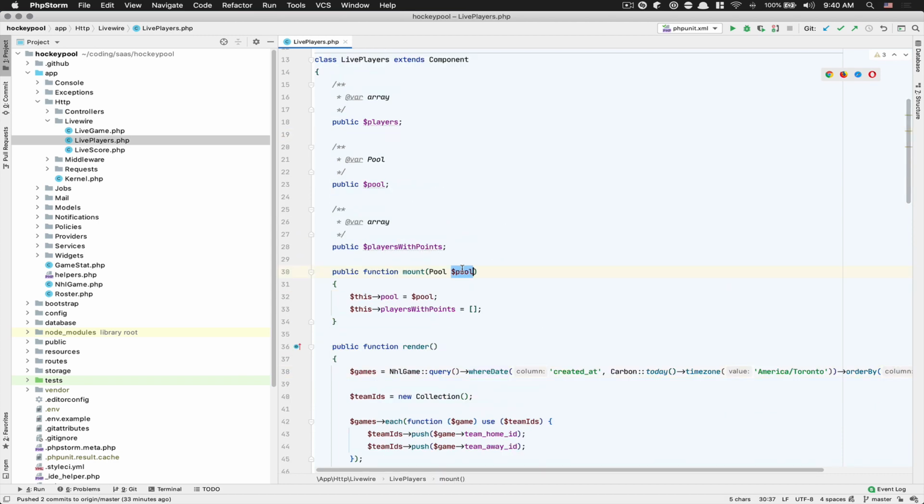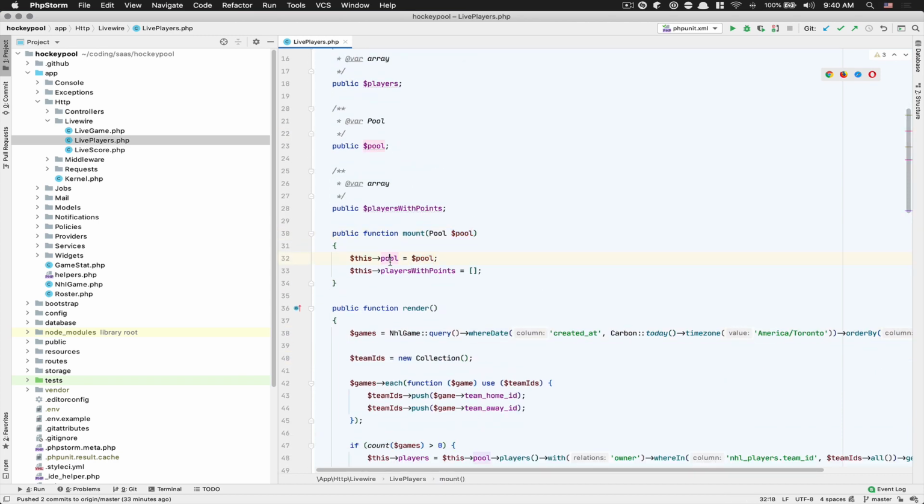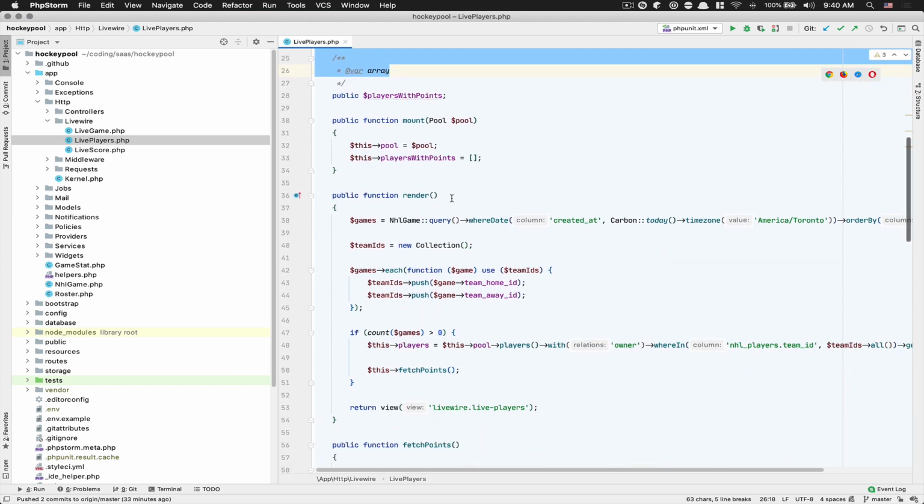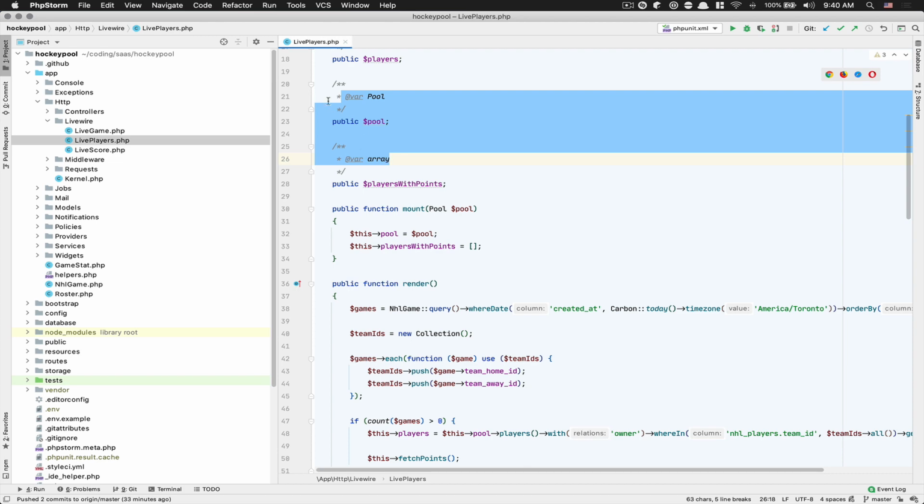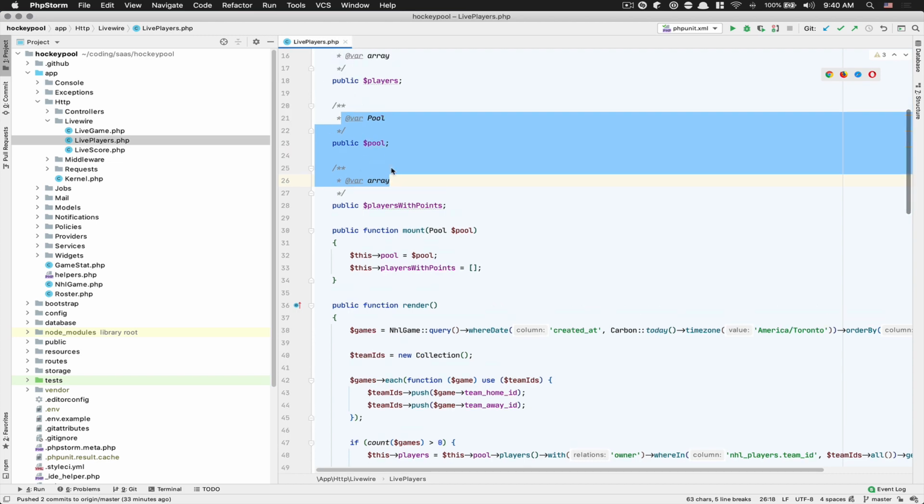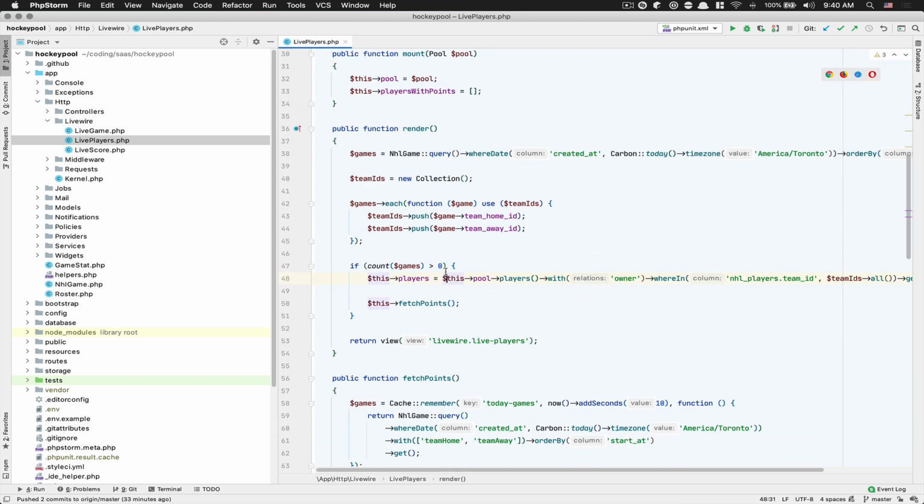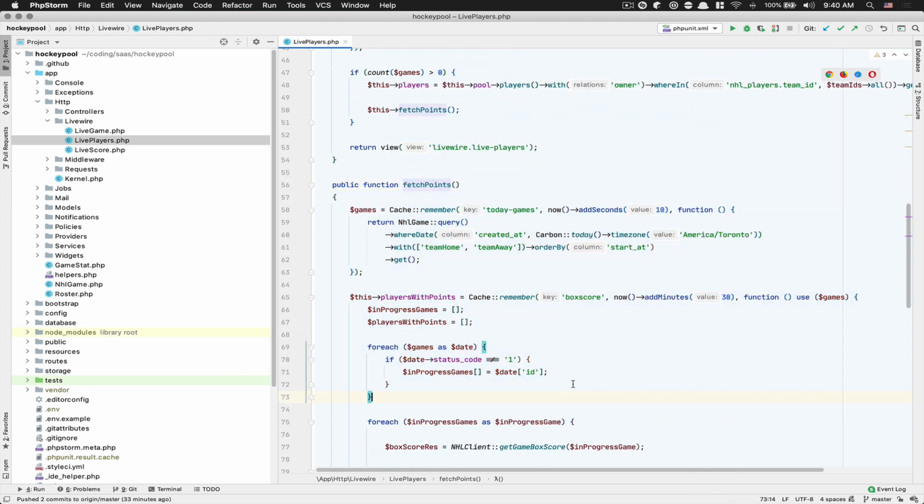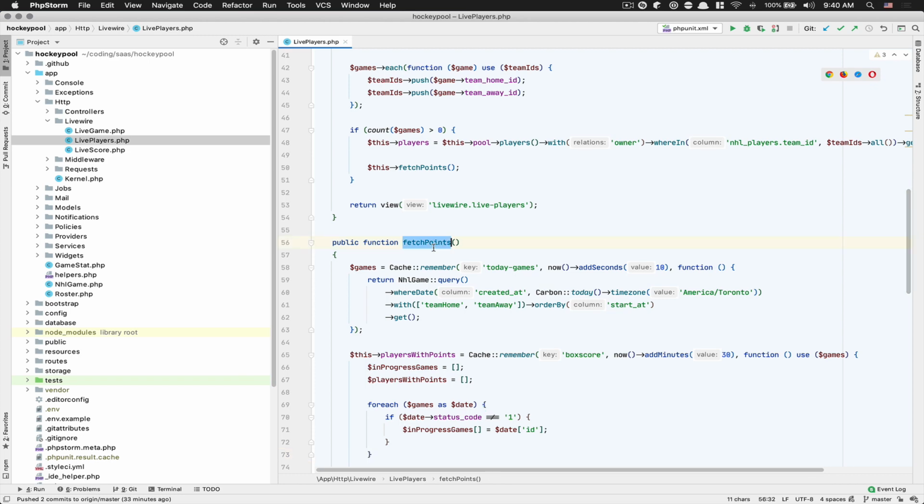So here I pass a prop called pool. I give it from the pool to be public on this element, because this live player is just going to use what it has here in the public class. After that, you have your render. The render is where I do all the stuff I want to do before I return the view and stuff like that. So I have my element and things like that. And you see the fetch point function right there, is the function that I can now poll.